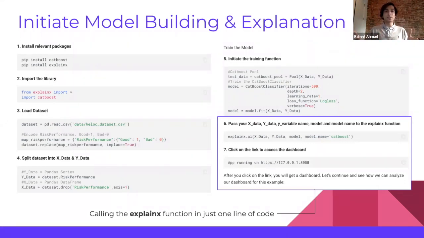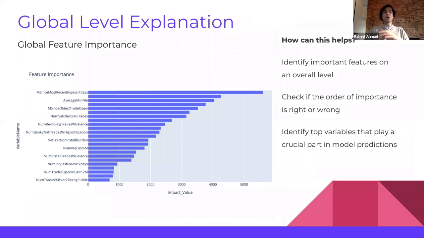After the model building is complete, we will initiate the explainX function and we will begin explaining the CatBoost model. You have to remember that we are using the Shapley value attribution method at the core of the library, and that will help us understand the overall logic of the CatBoost model as well.